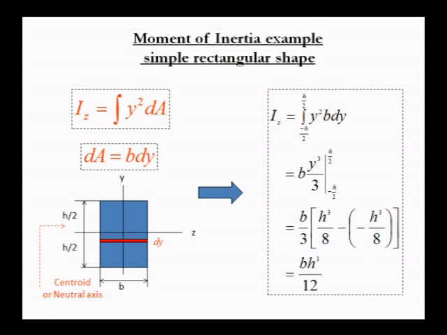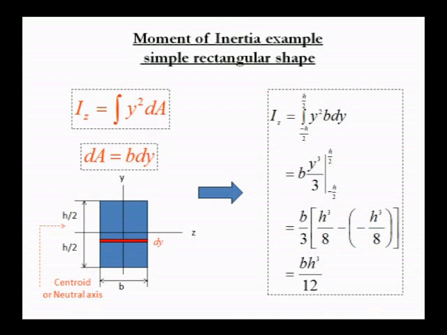Here I have taken only a small strip, that is dy, with a small area dA. That means I am taking only a small amount of area, dA. Here dA is nothing but length into thickness, so dA is B into dy, where dy is the thickness of the small strip you have taken.